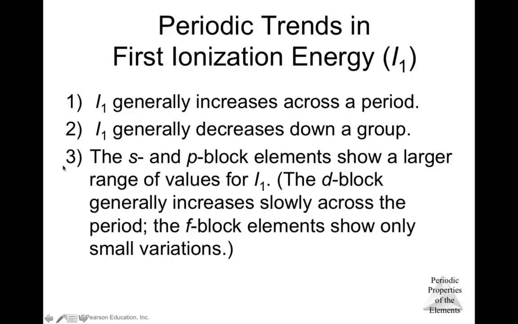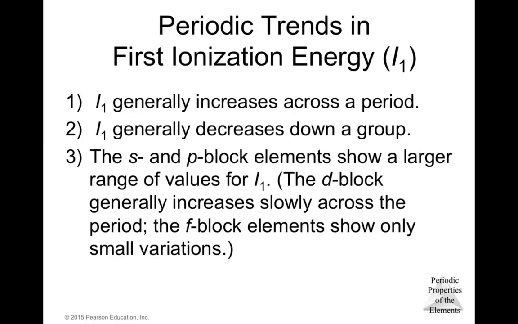So we can see that as you go from left to right, okay, you are increasing that first ionization energy because, as we mentioned before, you have a higher effective nuclear charge, and that will make it a little bit more difficult to remove that electron. So that's why the ionization energy is increasing. The energy required to remove that electron is increasing from left to right in a period because you're increasing that effective nuclear charge.